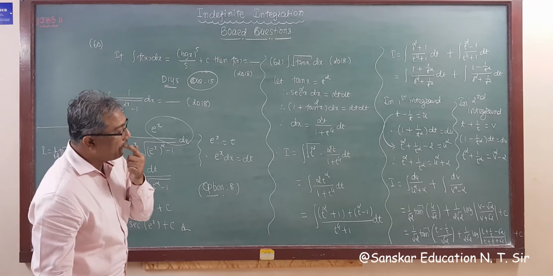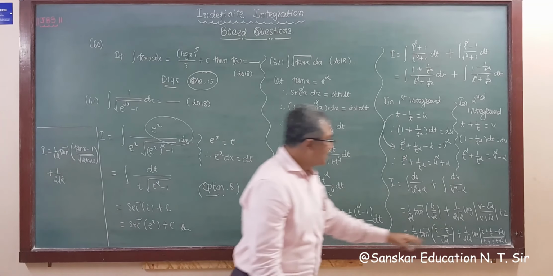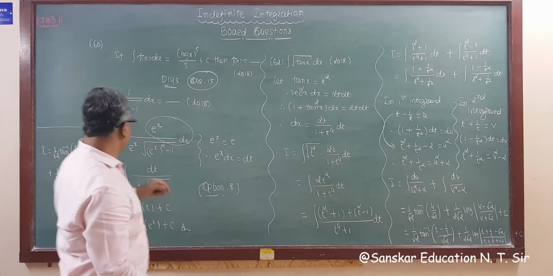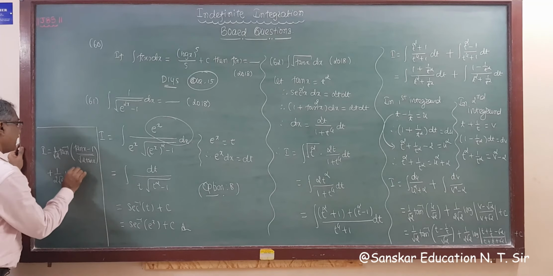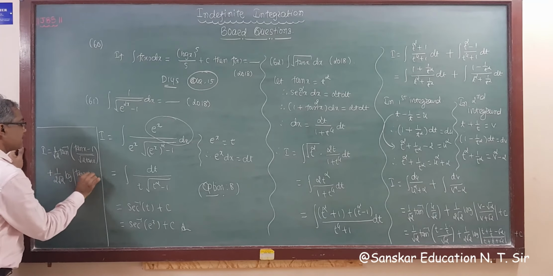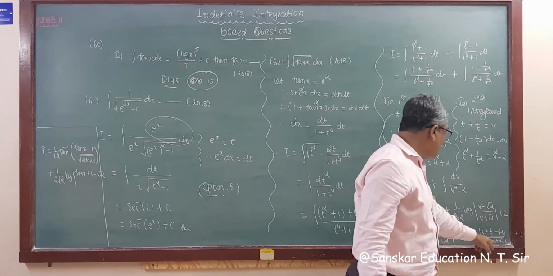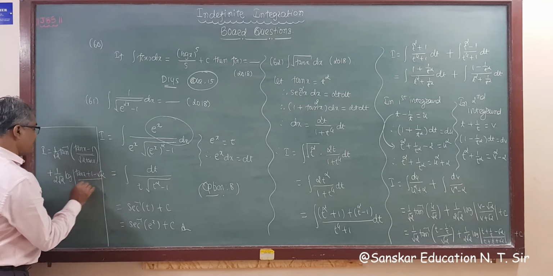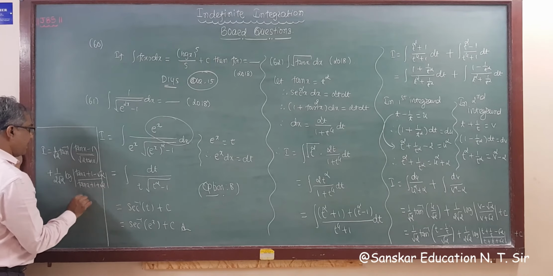Root 2 into t is under root 2 tan x, because tan x is t square. And plus 1 upon 2 root 2 log mod of, this is t square plus 1, where t square is tan x, so tan x plus 1 minus root 2 upon tan x plus 1 plus root 2, and plus c.